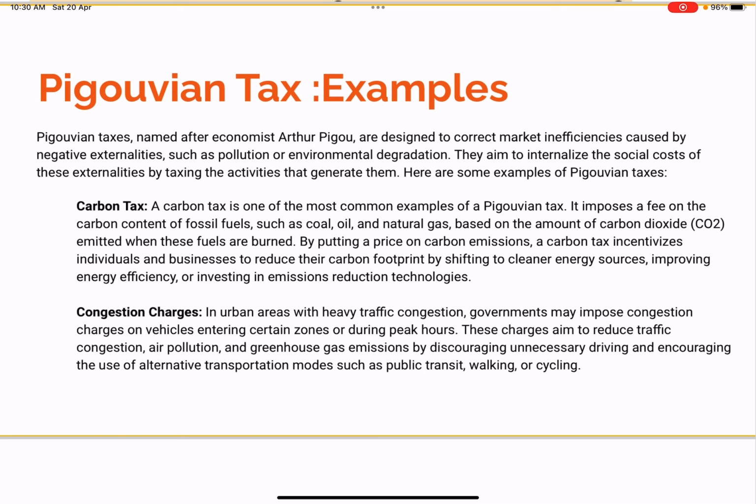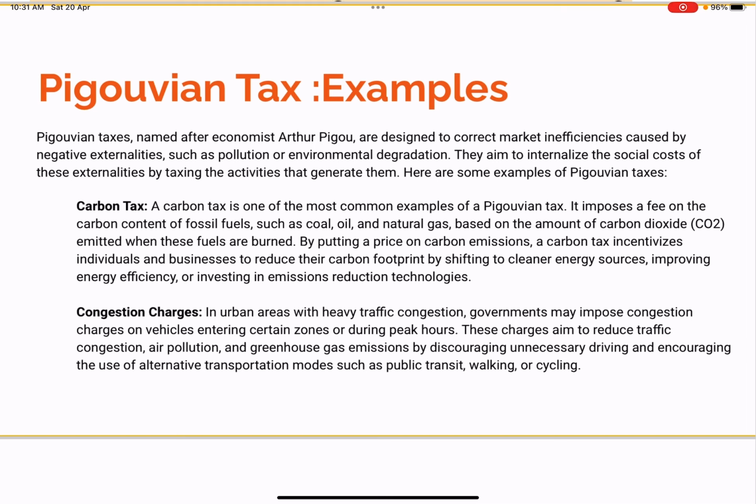Another example of a Pigouvian tax could be a congestion tax. You know that in certain urban areas, we find heavy traffic congestion, especially during the peak hours. So the government may impose congestion charges on vehicles entering certain zones or a particular area during a particular peak hour, right? So the aim obviously is to reduce the traffic congestion and thereby reduce the negative externalities because of traffic congestion.